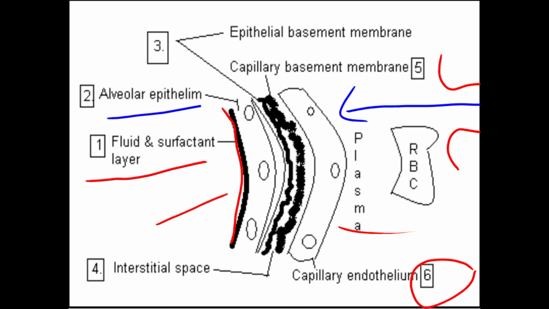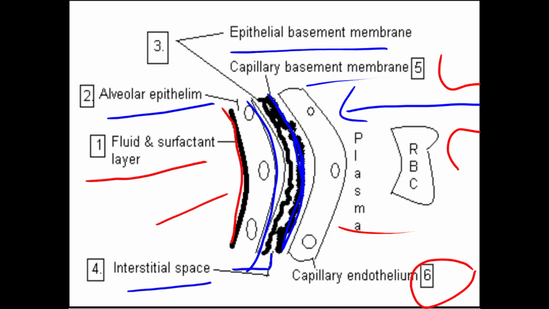Then the second one is the alveolar epithelium. The third one is formed by both basement membranes. If you write just basement membrane, that is enough. Between the epithelial and capillary basement membrane, there is one space called the interstitial space.